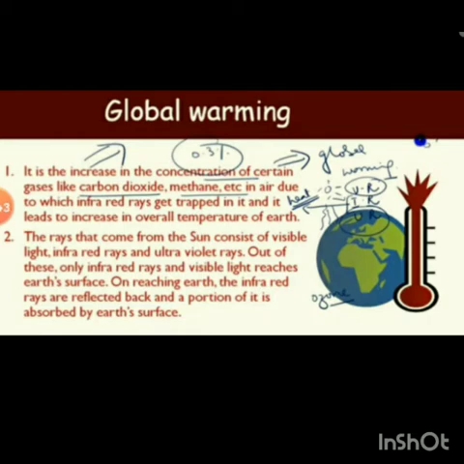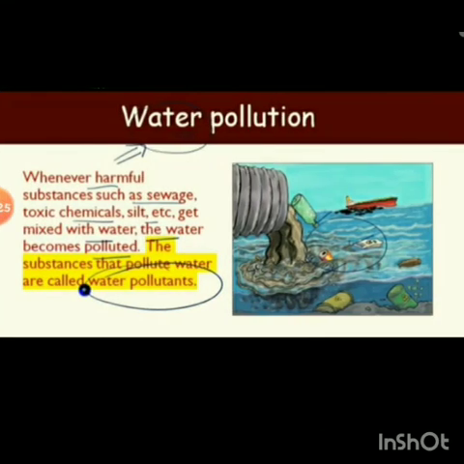The rays that come from the sun consist of visible light, infrared rays and ultraviolet rays. So the rays which are coming from sun, what do they consist of? Visible light, infrared rays and ultraviolet rays. Out of these, only infrared rays and visible light reach earth's surface. On reaching earth, the infrared rays are reflected back and a portion of it is absorbed by earth surface.